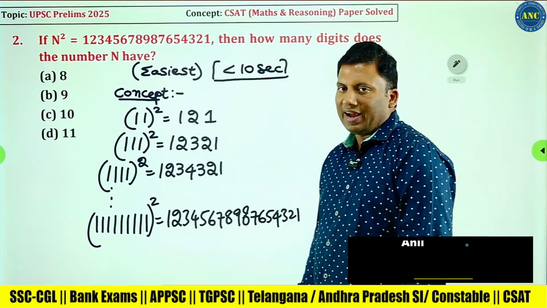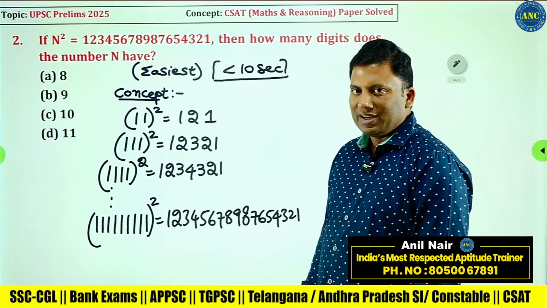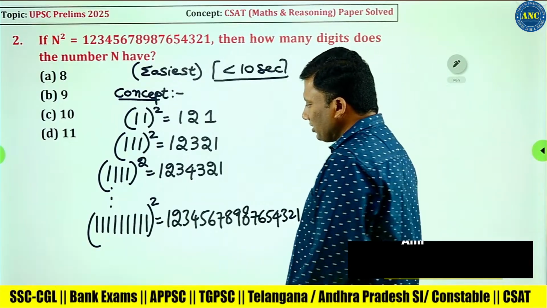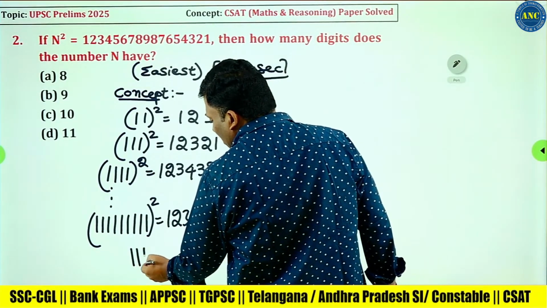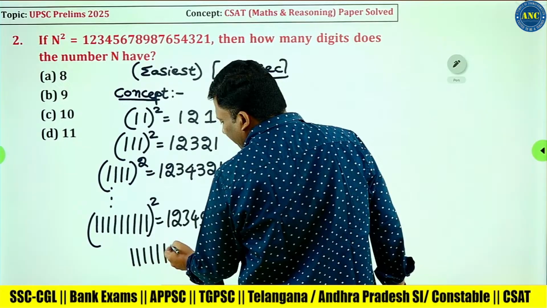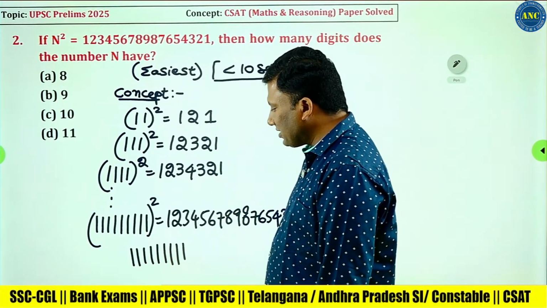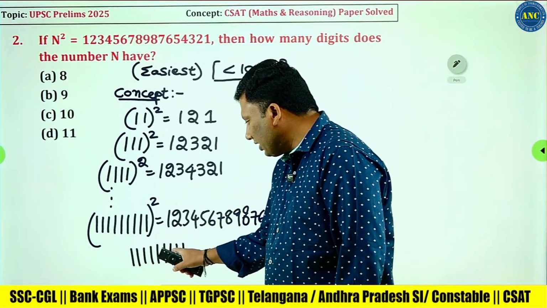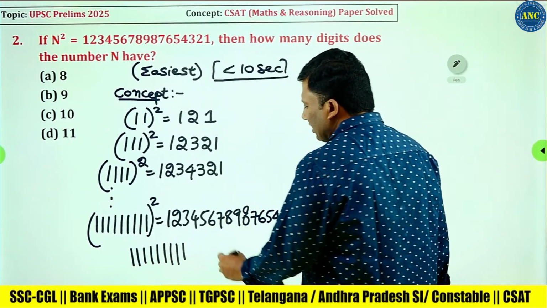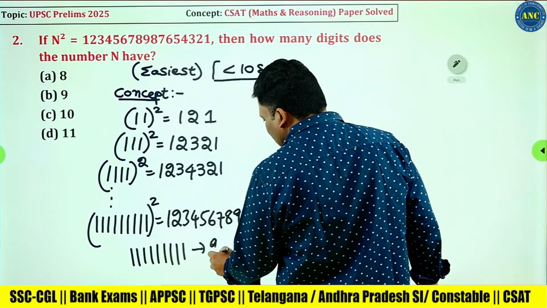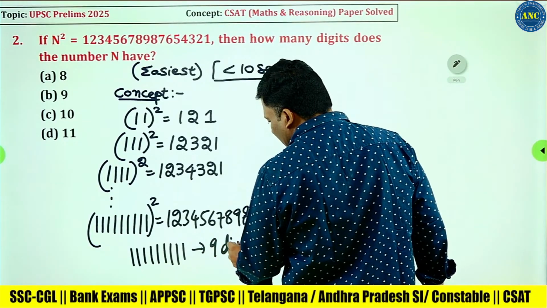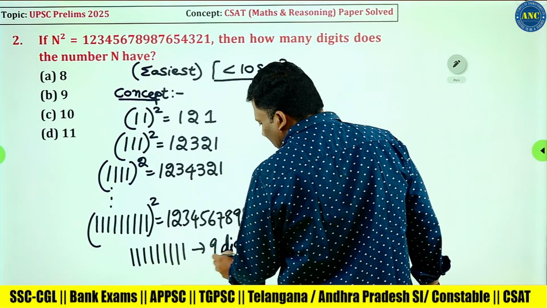I hope the idea and the concept are clear. That means the answer for this question, with how many ones are there: 1, 2, 3, 4, 5, 6, 7, 8, 9, and back down. How many digits does the answer contain? The answer contains 9 digits. This is method 1.